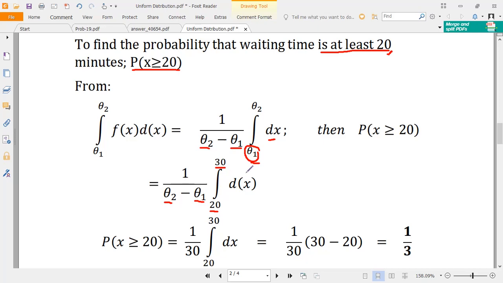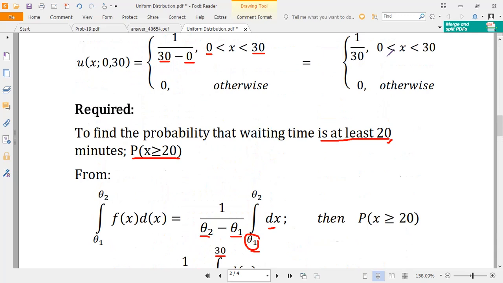Our function is defined between 0 and 30. Otherwise, it is 0. So we need the probability that waiting time is at least 20. So it's somewhere here, before 30 but above 0.